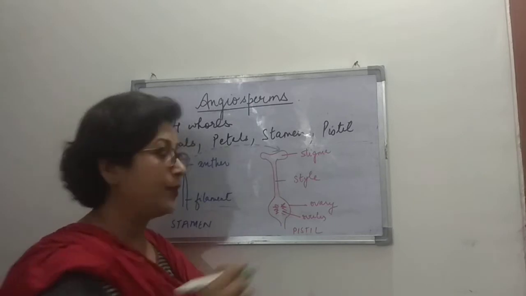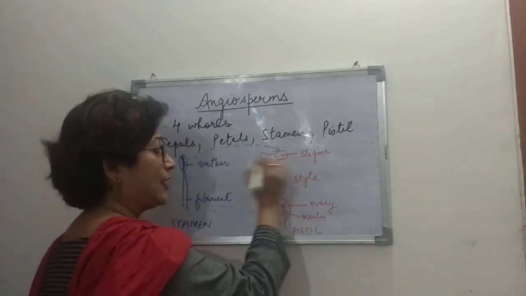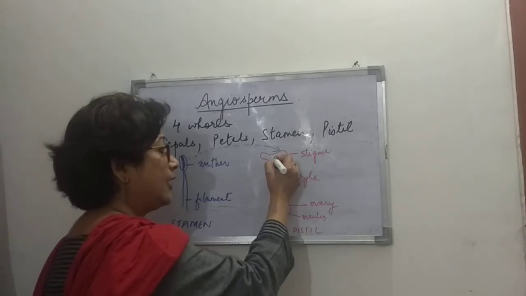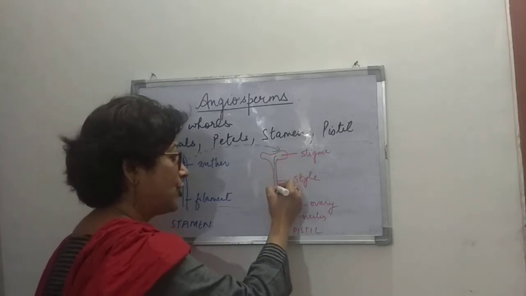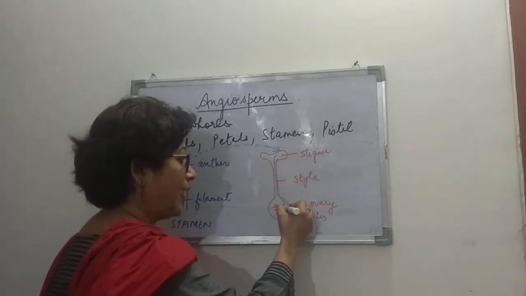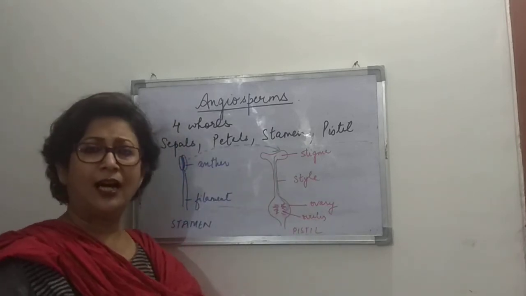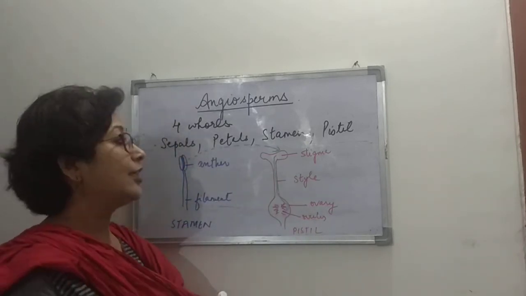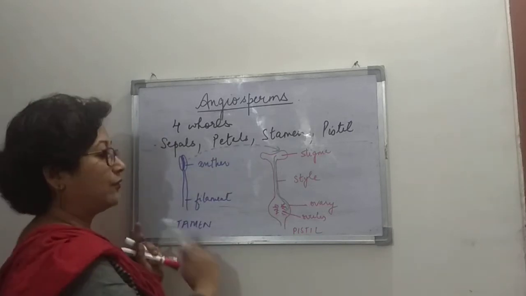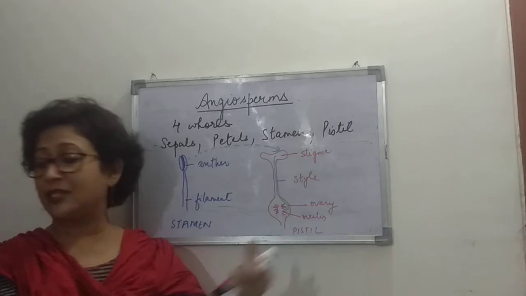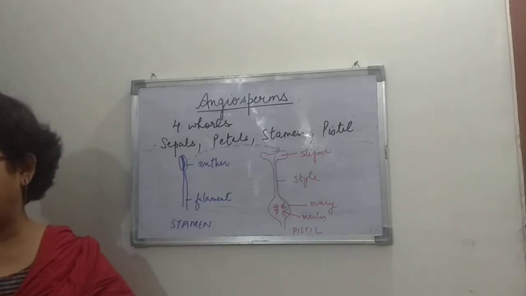A pollen tube is formed, and of the many pollen grains that fall, only one is able to reach the ovary and then the ovule. After that, fertilization takes place. So this is the structure of the stamen, the male reproductive part of the flower, and the pistil, the female reproductive part of the plant.